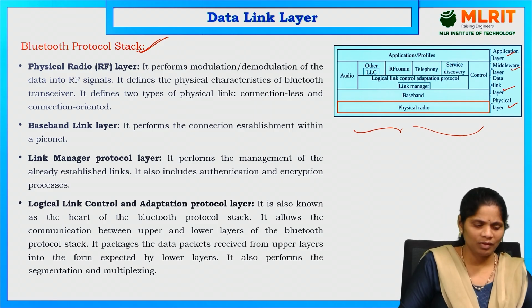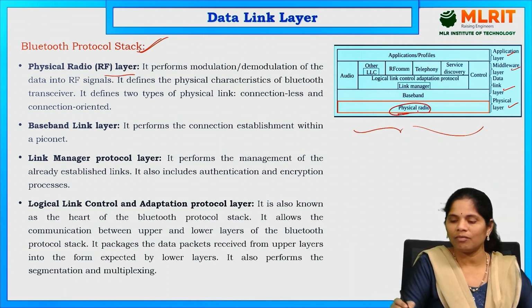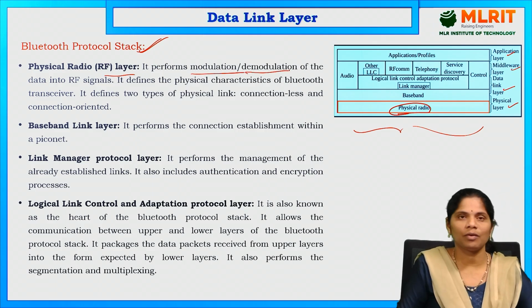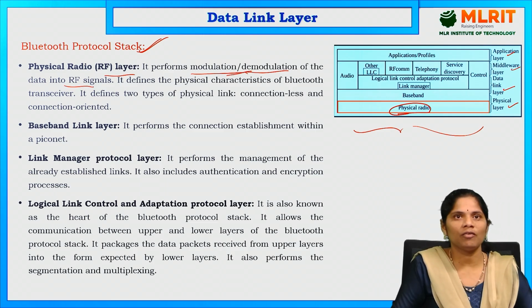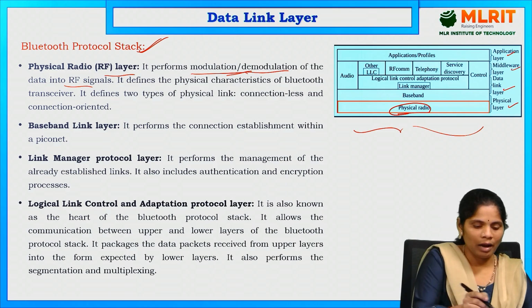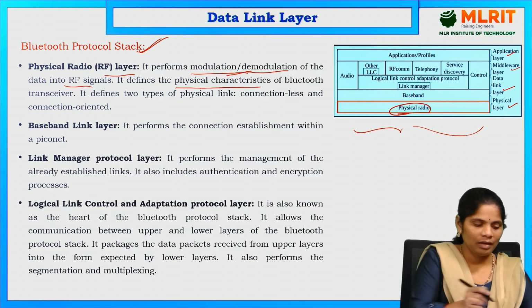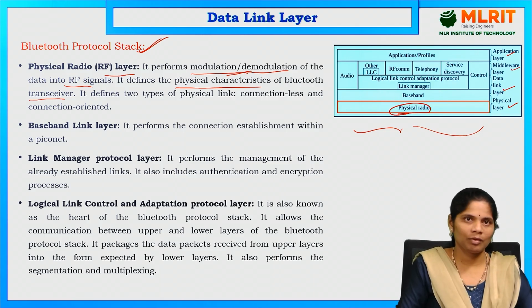And next, first of all, what is the physical radio layer? This is the physical radio layer. It mainly talks about the modulation and demodulation of the data. Whatever data is there is modulated and demodulated into RF signals, that is radio frequency signals. It defines the physical characteristics of Bluetooth. It has a transceiver, meaning it works as a transmitter and at the same time as a receiver, so transmission and receiving happen using these RF signals.